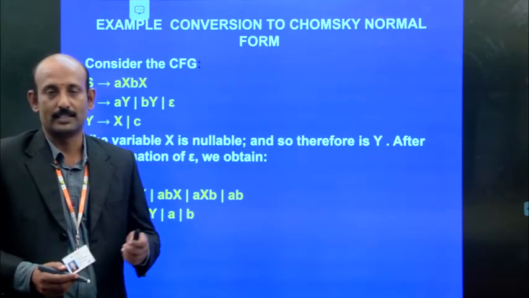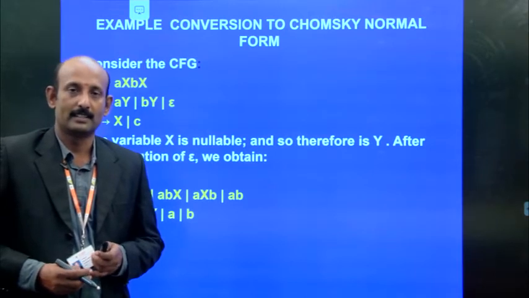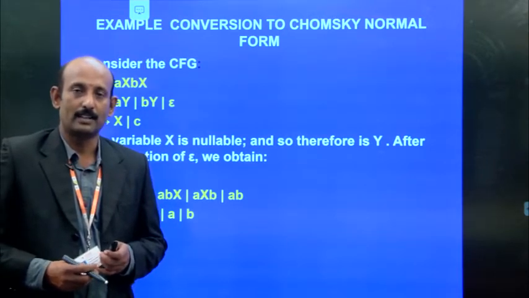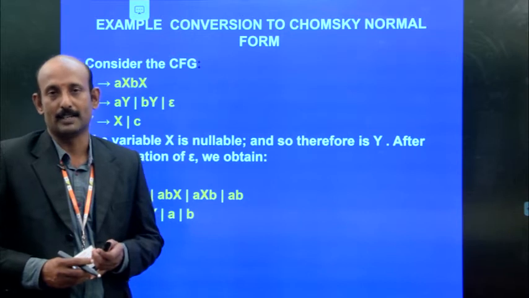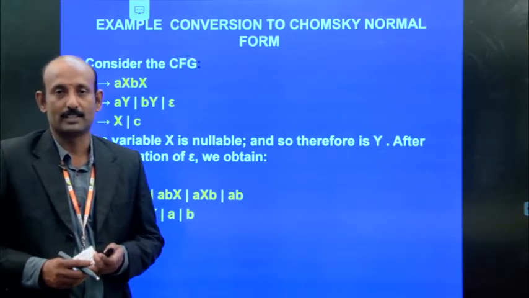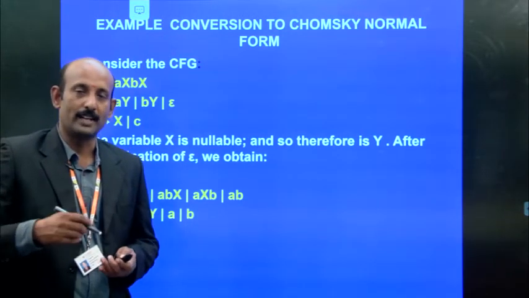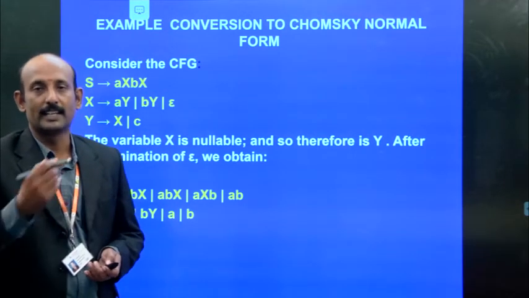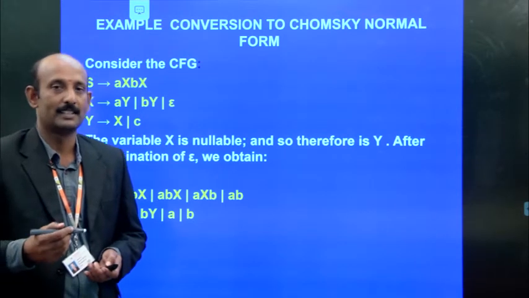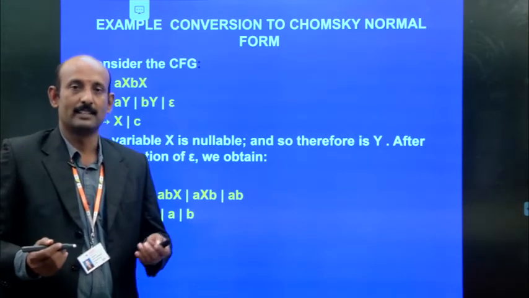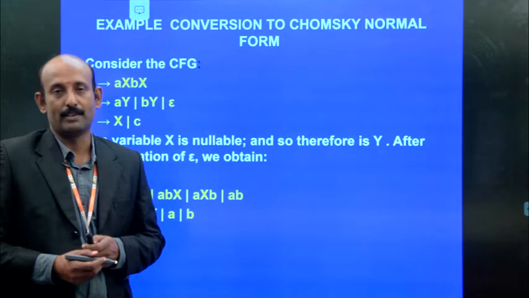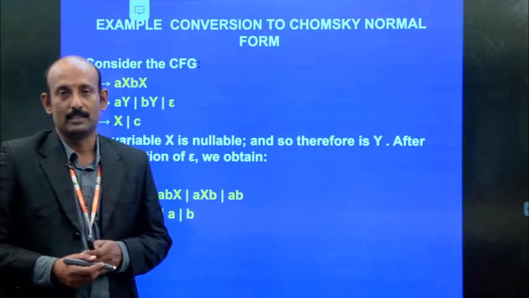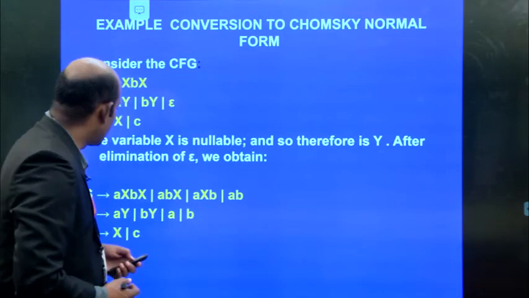What is that? First, we have to eliminate the unreachable symbols, non-generating symbols, and epsilon productions. We have to apply these three rules. After applying these three rules, the grammar generated is called Chomsky normal form. It is in the form of CNF.